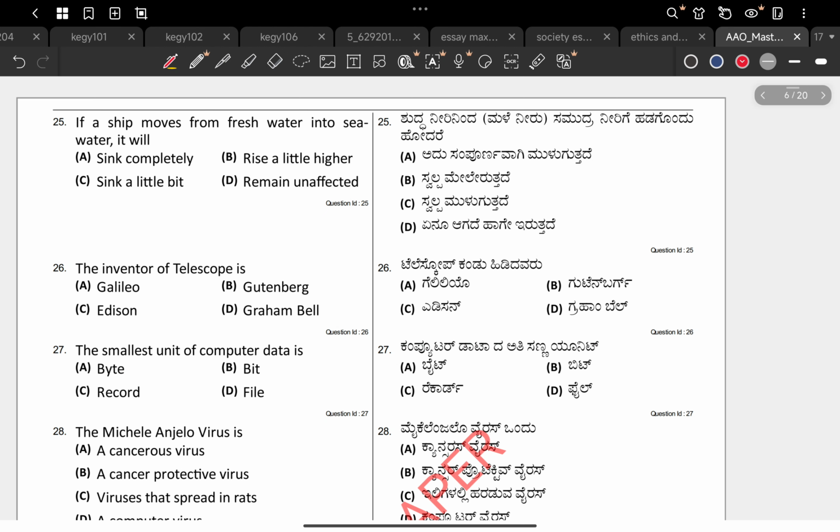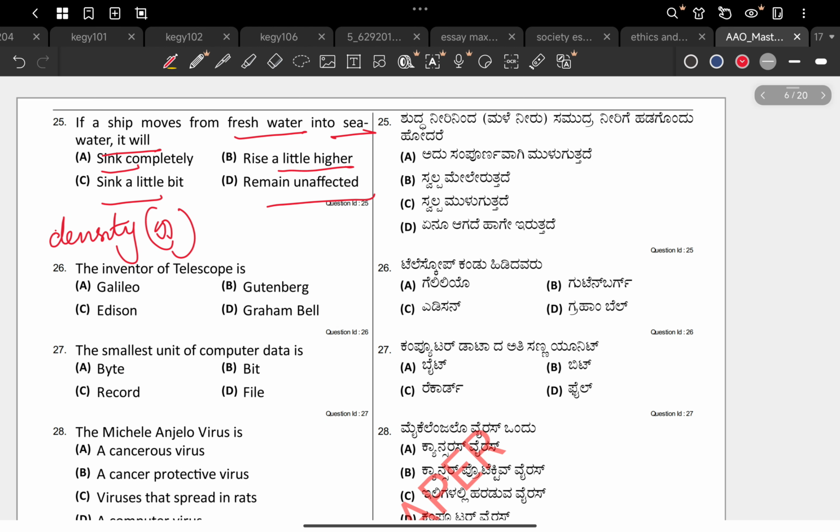Now the focus is 25th question. If a ship moves from fresh water into sea water, the options are: it will sink completely, it will raise a little higher, it will sink a little bit, it will remain unaffected. So fresh water to sea water is change in density. In fact, density increases.